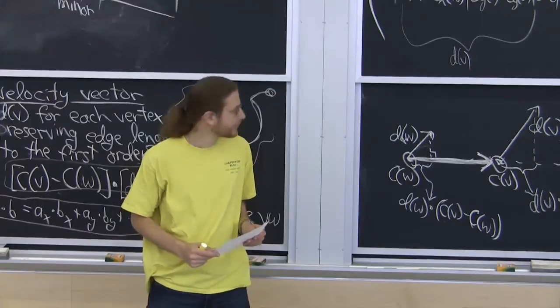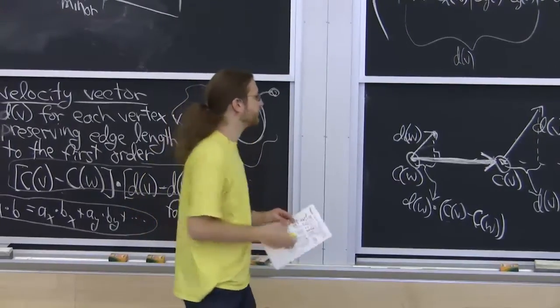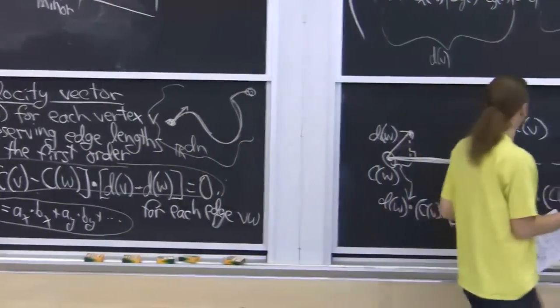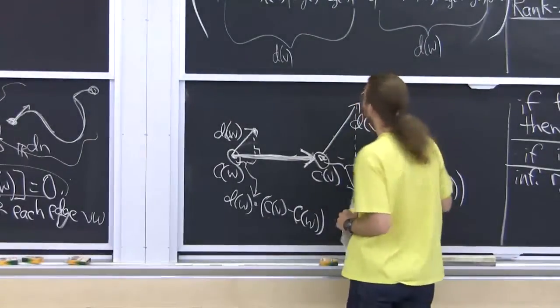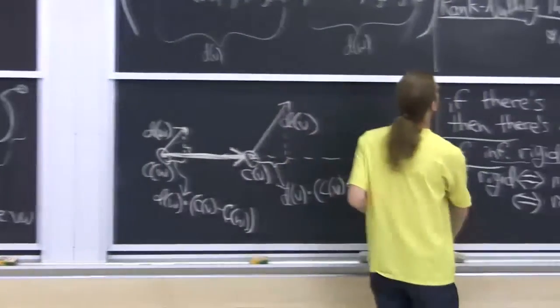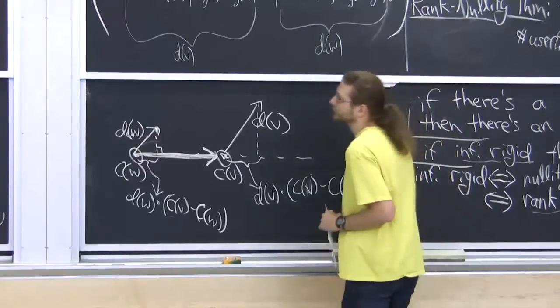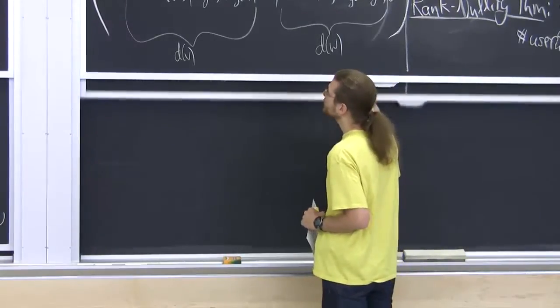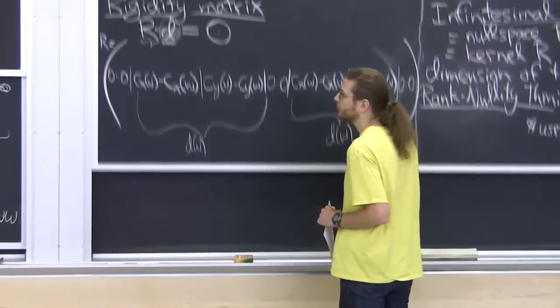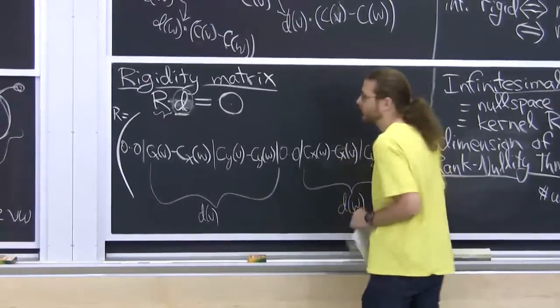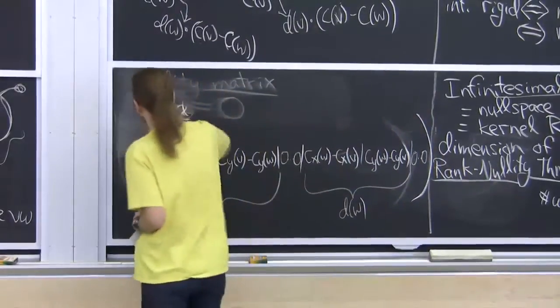All right. Let's use this for something more fun. I don't need the rigidity matrix anymore.